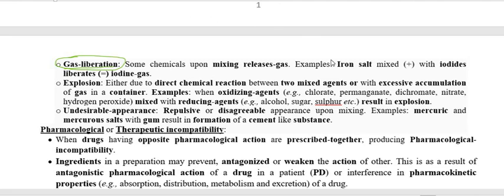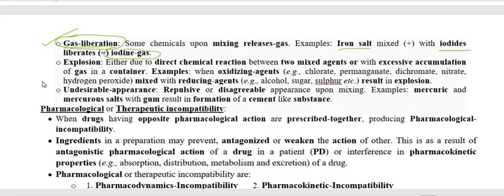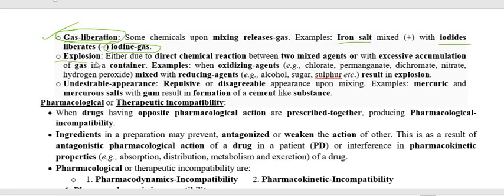So this is called gas liberation, a type of chemical incompatibility. The best example is when we mix an iron salt with an iodide. The iron salt and iodide react together, and therefore iodine gas is released. This is the gas liberation that occurs when there is chemical incompatibility.